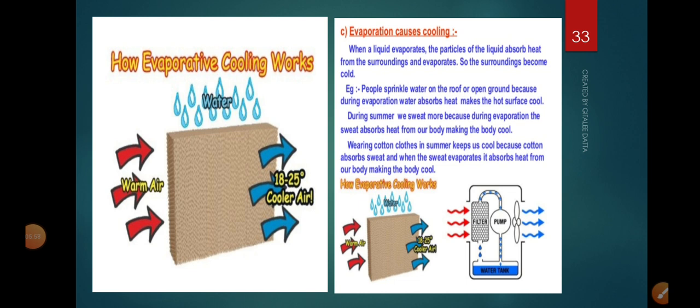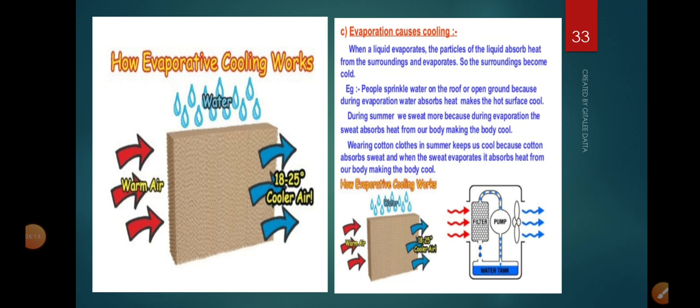Here we use AC for cooling, but we do not use coolers here. Because humidity, as you know, is much higher, and a desert cooler does not work well if there is a large amount of humidity in the air. So this is one more example.